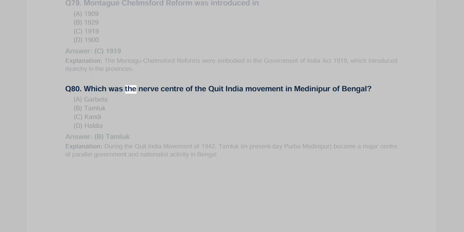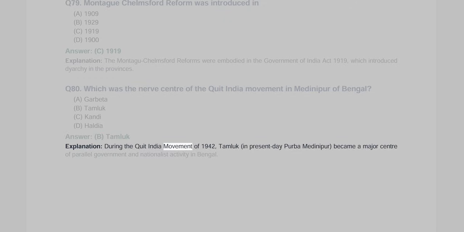Q80. Which was the nerve center of the Quit India movement in Medinipur of Bengal? A. Garbeta, B. Tamluk, C. Kandi, D. Haldia. Answer B. Tamluk. Explanation. During the Quit India movement of 1942, Tamluk, in present-day Purba Medinipur, became a major center of parallel government and nationalist activity in Bengal.